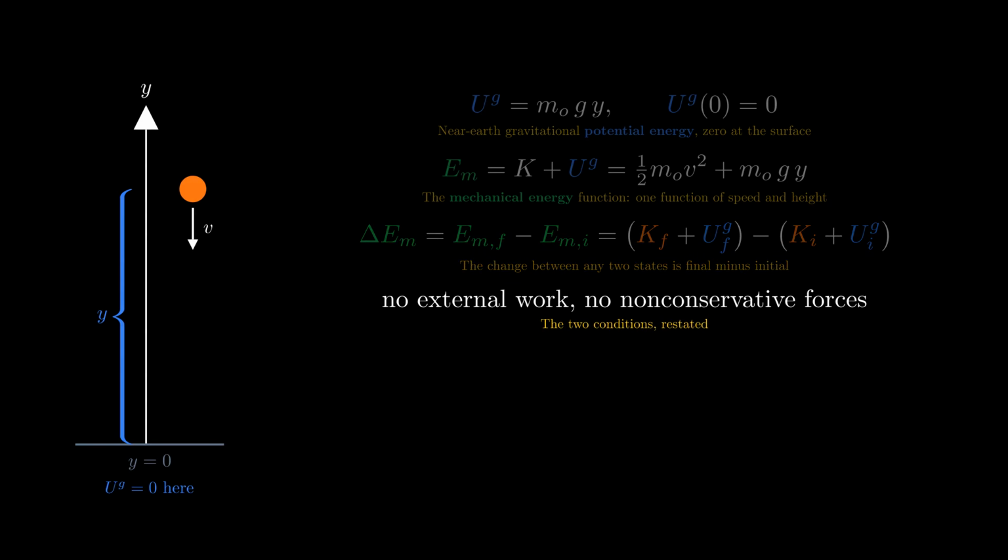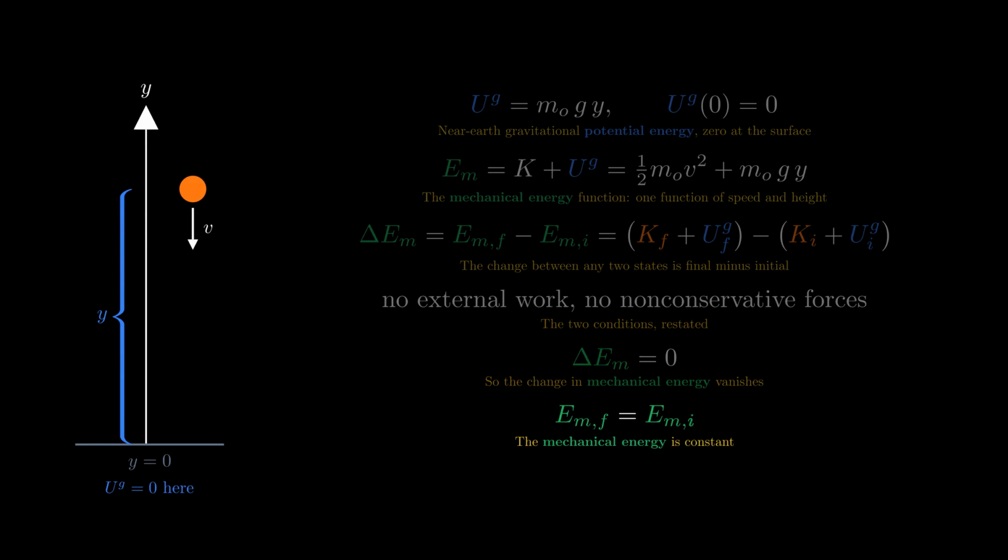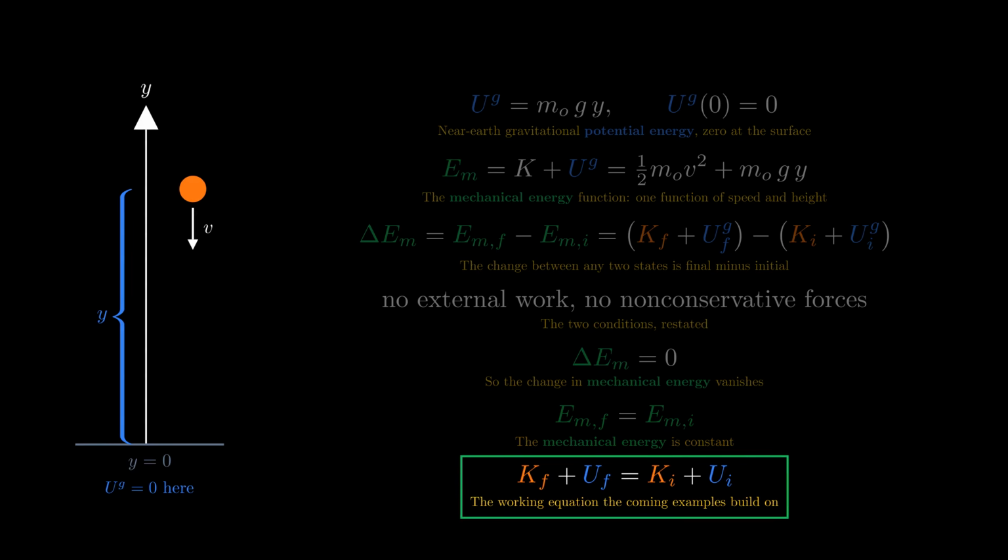When no external force does work on the system and no internal force is non-conservative, that change is 0, so the mechanical energy is constant. E sub m final equals E sub m initial. Equivalently, K sub f plus U sub f equals K sub i plus U sub i. Evaluate kinetic plus potential once at the start, once at the end, and set them equal. That is the working equation the coming examples build on.